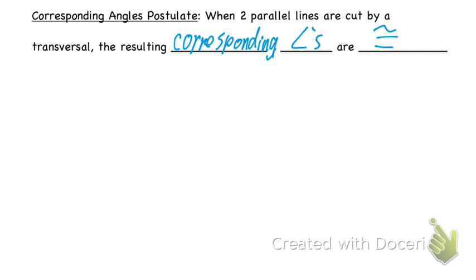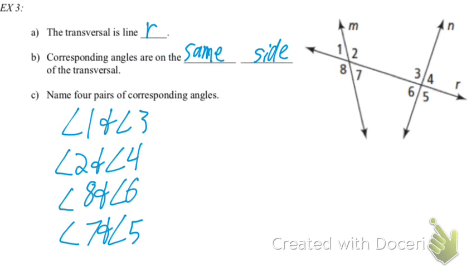So if the 2 lines cut by the transversal are parallel, any corresponding angles we have would be congruent. On the previous picture, are lines M and N parallel? They're clearly not, and they're not marked. If they were, then corresponding angles would be congruent. Angles 7 and 5 would be congruent, angles 2 and 4 would be congruent, and so on. But they're not, so that's not the case.